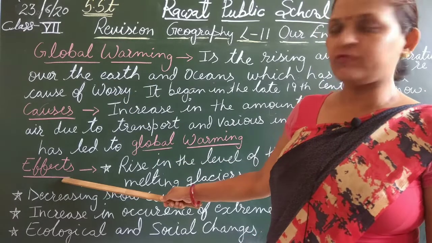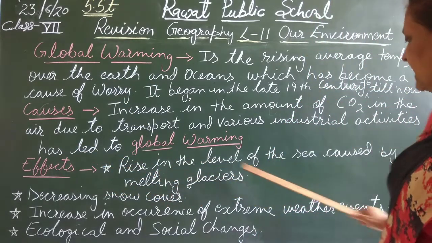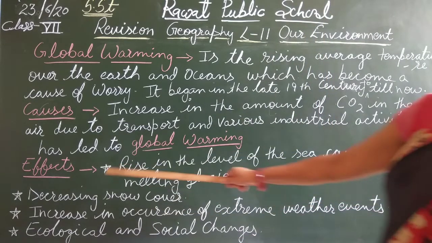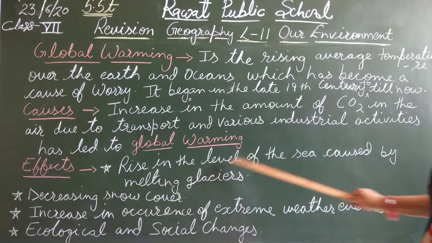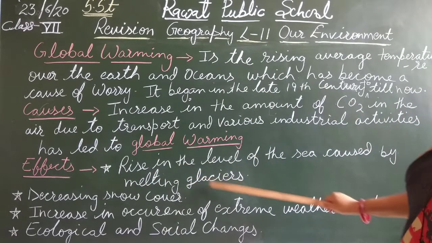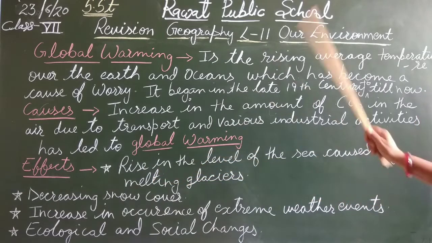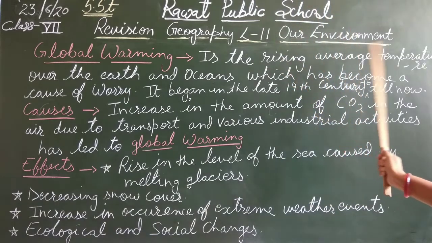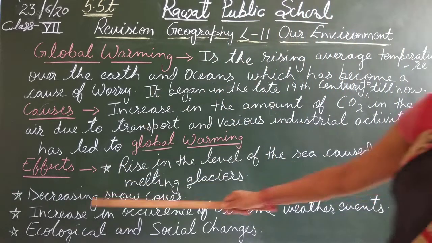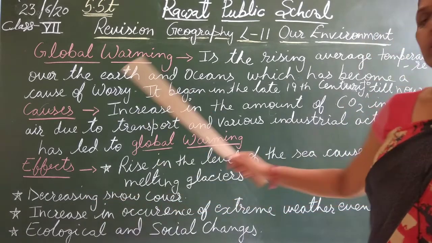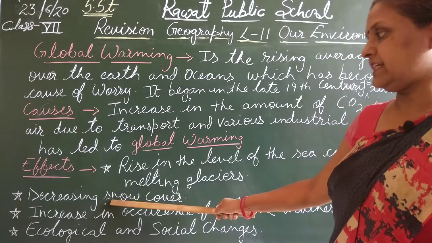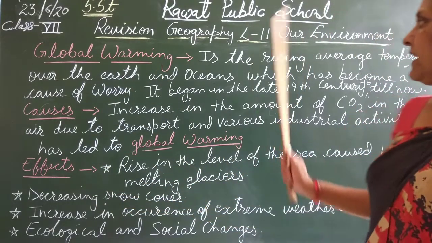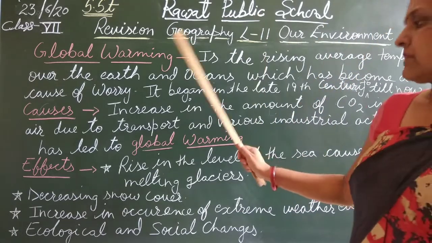Now, what are the effects of global warming? First, rise in the level of the sea caused by melting glaciers. How has the level of sea increased? When the glaciers have melted, and the glaciers have melted due to the rising average temperature of oceans. Second is decreasing snow cover. The snow covered area is decreasing, and it is also an effect of global warming, due to the rising average temperature of earth.